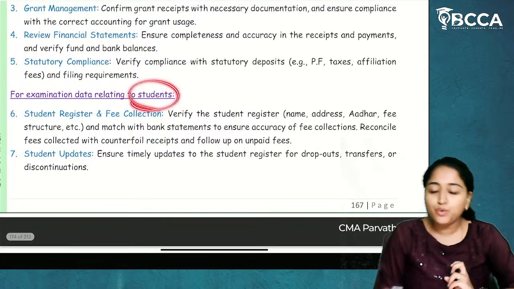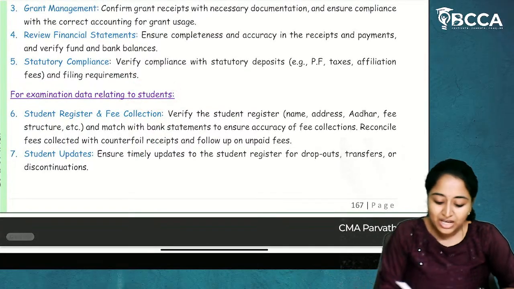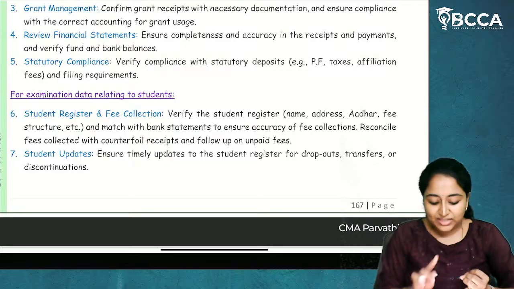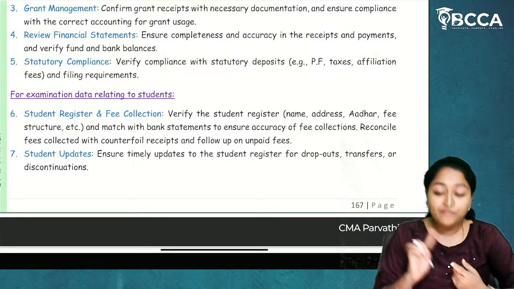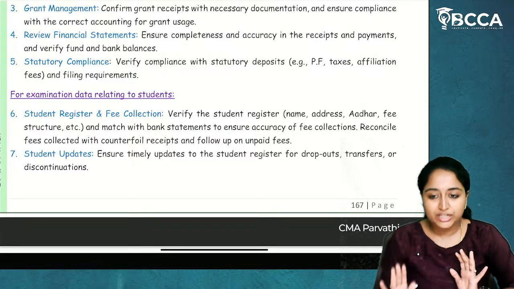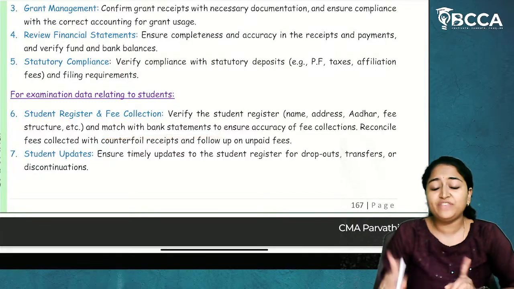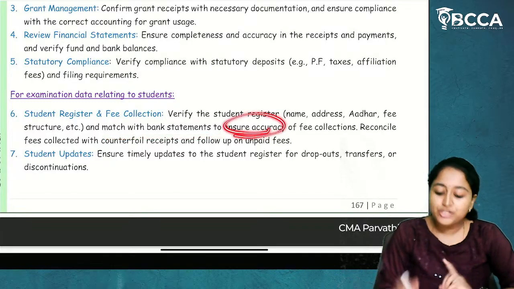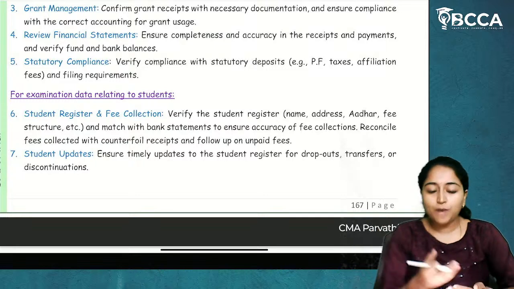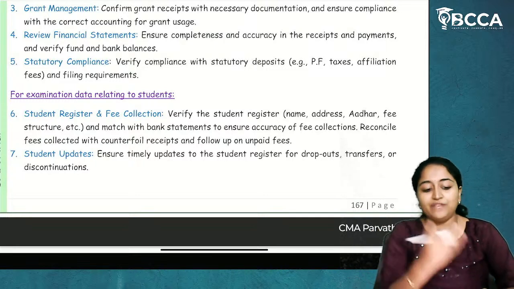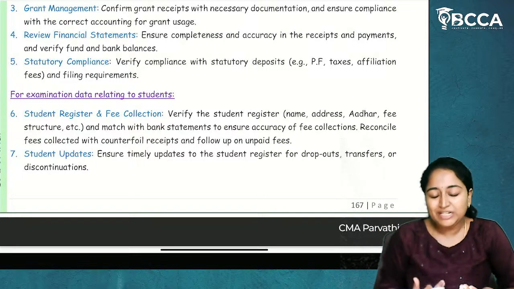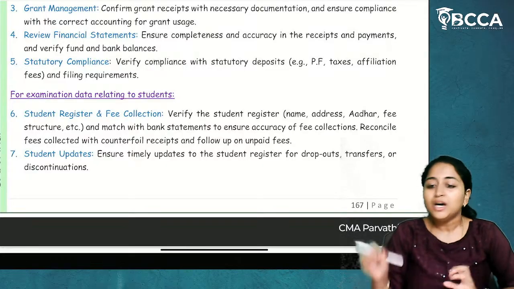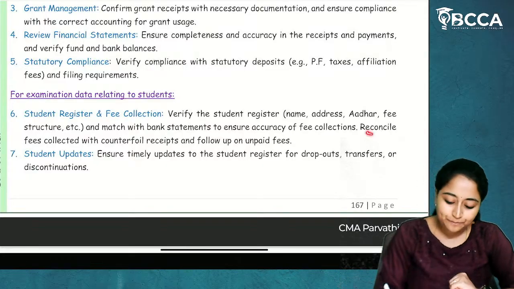Now regarding students, what verification has to be done? Verify the student register, whether their name, address, Aadhaar, fee structure, etc. everything is written or not, and match them with the bank statements to ensure accuracy of fee collection. So how many students are there? 10 students. Whether from each and every student the cash has been collected or not in a bank account. Regarding that, the verification has to be done.